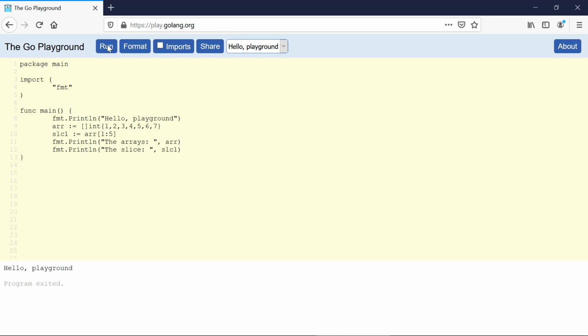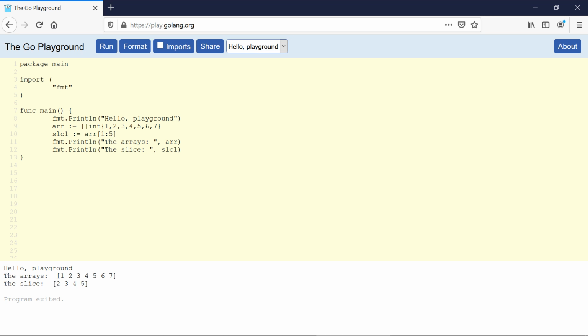Now if I run this code, you can see the array has the elements 1 to 7, and the slice has only the elements 2, 3, 4 and 5, because we have set the lower bound to 1 and the upper bound to 5. So we will have the elements 2, 3, 4, and then it will go to 5 and stop.